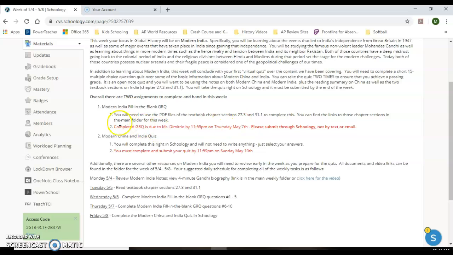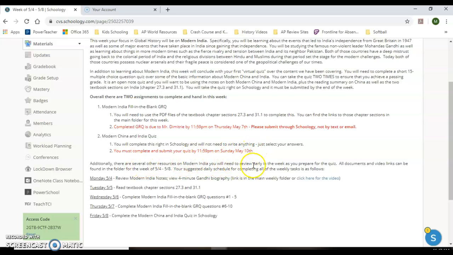Now secondly, I'm giving you your first virtual quiz of the school year. It's a Modern China and India quiz. It's 15 multiple choice questions. You complete it right through Schoology, and you don't need to write anything down. You'll just open up the quiz, go through the questions, and select A, B, C, or D as your answer. It's open note, open book, open assignments, and we'll talk about some of the things you're going to want to use to do that. That needs to be completed by Sunday night before it becomes the week of Monday, May 11th. So you have until midnight on Sunday, May 10th to get that handed in.